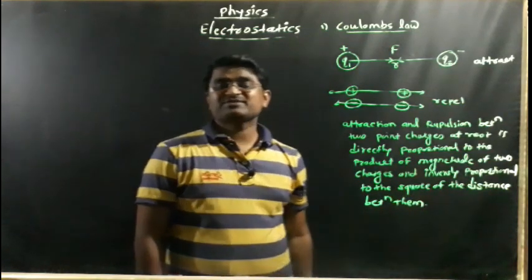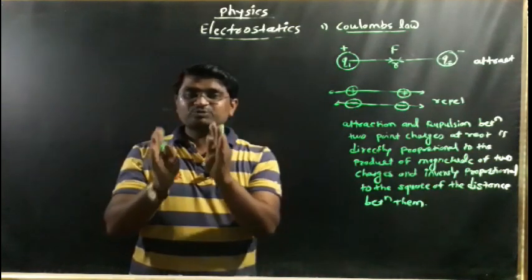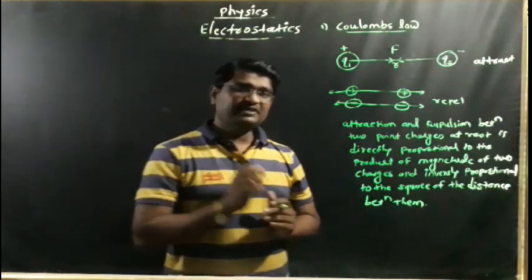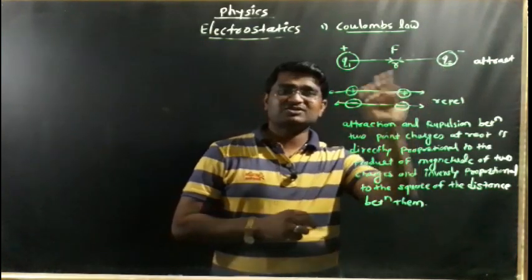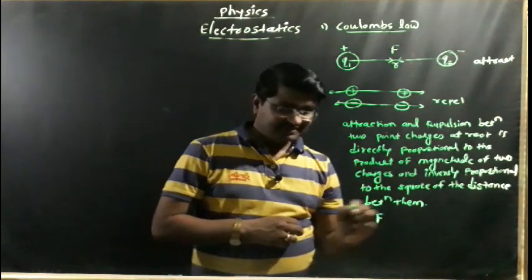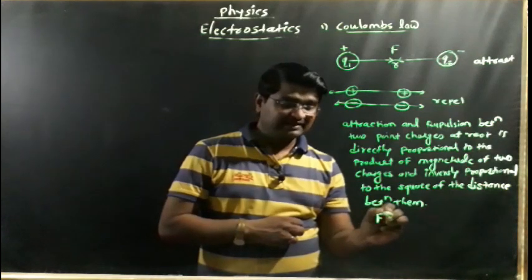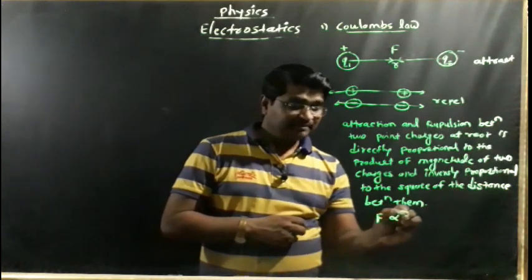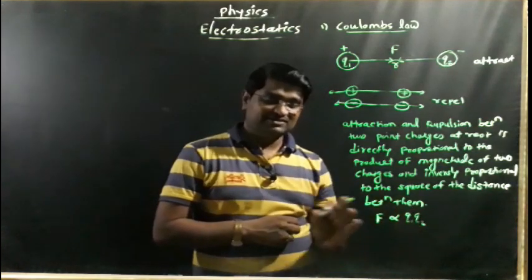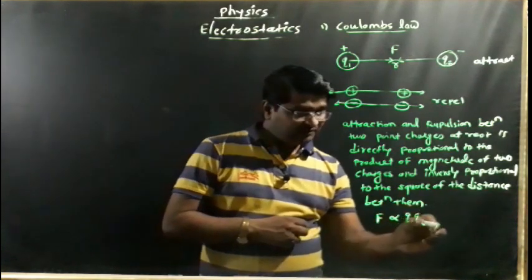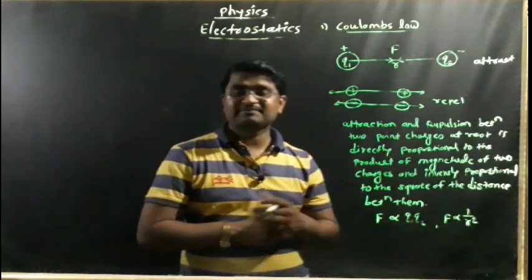This is a very simple and easy statement of Coulomb's law. The force of attraction and repulsion between two point charges at rest is directly proportional to the product of the magnitudes of the two charges, first charge q1 and second charge q2. This force of attraction and repulsion between two point charges at rest is directly proportional to the magnitude of the product of the two charges, q1 and q2. And the same force is inversely proportional to the square of the distance between them.